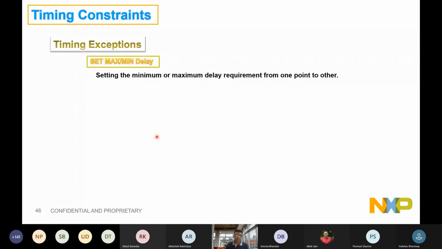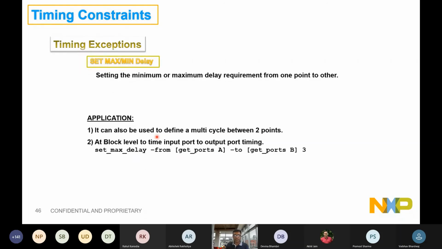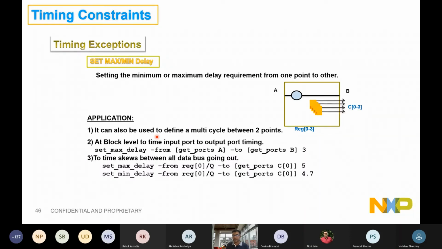Now set max delays, min delays. There are portions of the design that are not linked. All the flops talking to another flop are linked by a clock domain, but sometimes we don't get a reference. For example, this data A is going to data B. We can add a max delay from port A to B of 3ns. Just meet this path from here to here at 3ns.